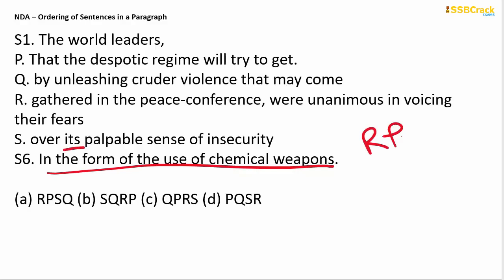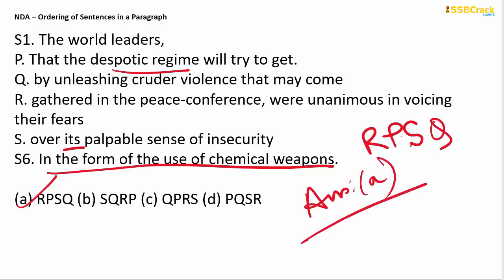It's मतलब despotic regime. ठीक है, तो तुरंत बाद ही यहाँ पे कोई pronoun नहीं आएगा. The pronoun has to mention some noun before it. So इसके बाद आएगा आपका S, and then by unleashing cruder violence that may come in the form of the use of chemical weapons. So RPSQ is your answer. Option A, right? Next question.